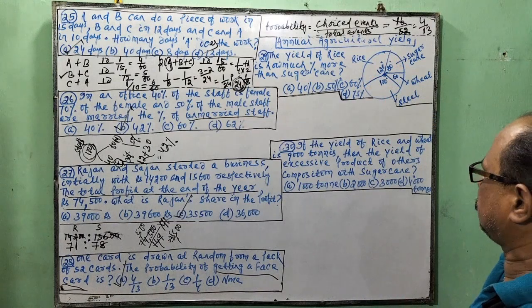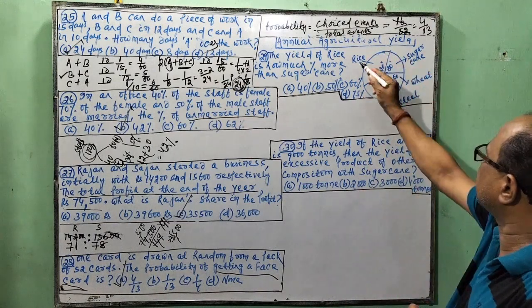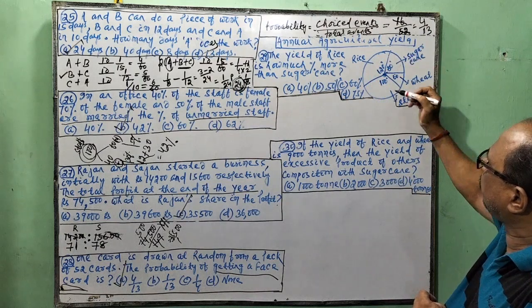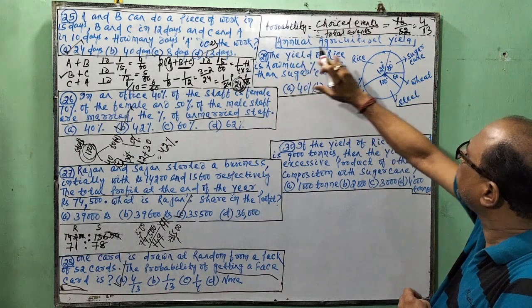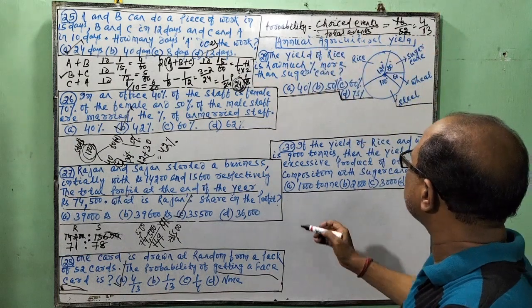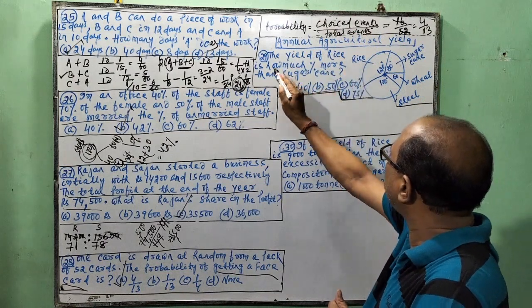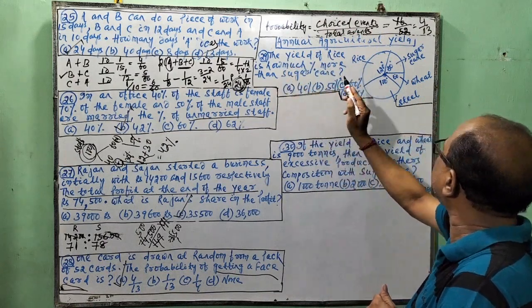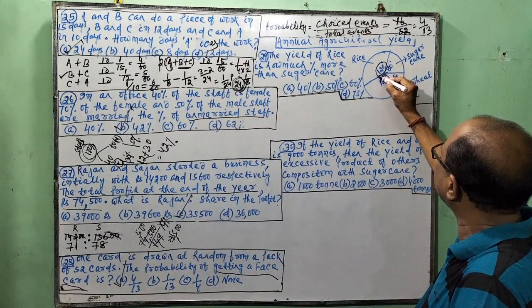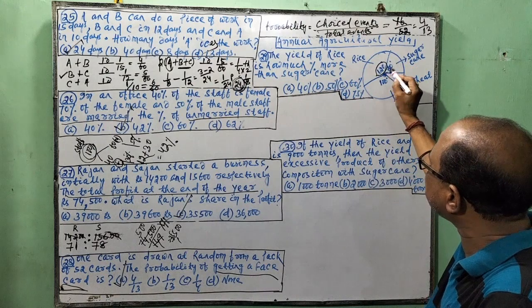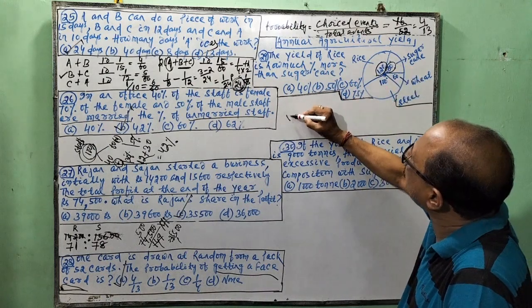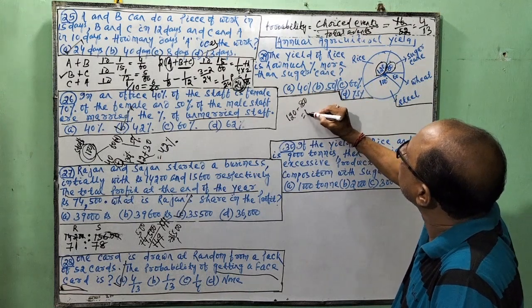So here is the last question. The yield of rice. This is the figure. Rice is 120 degrees, sugar cane is 80 degrees, wheat is 60 degrees, and another crop is 100 degrees. These are the annual yields. The question is, the yield of rice is how much percent more than the sugar cane? Yield of rice is 120 degrees, sugar cane 80. So greater is 40.